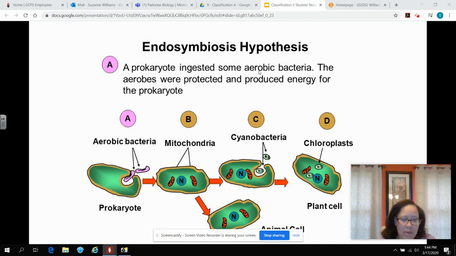So let's talk about the relationship between these two types of prokaryotes. The bacteria that were engulfed are going to be protected by the prokaryote that engulfed them. And in return, they are going to produce energy for that prokaryote. You can see here we've got mitochondria, and we also have chloroplasts that we're going to talk about more specifically. So let's talk about some of the evidence.